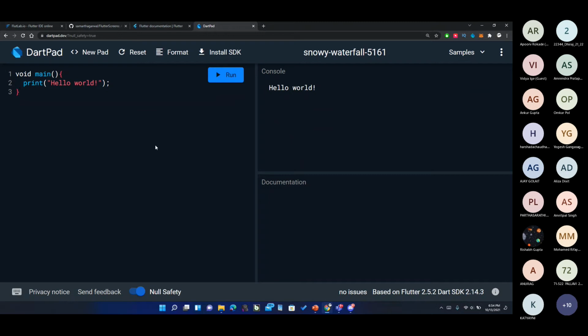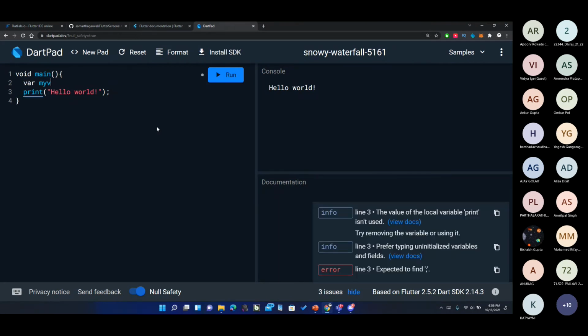Yes, to answer your question, you will require some amount of knowledge to get started with Flutter. But if you have learned any programming language in the past, like C++ or JavaScript, you'll find it very easy to move into Dart, because it's pretty similar. You would have seen this void main thing in C++, and there are variables in this, like var my variable equal to 10, like JavaScript.